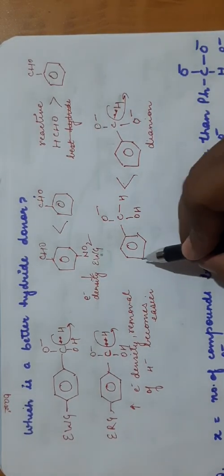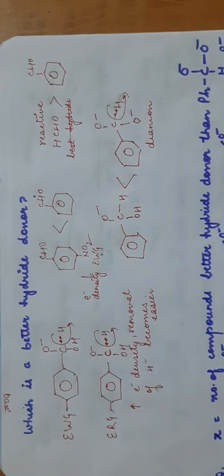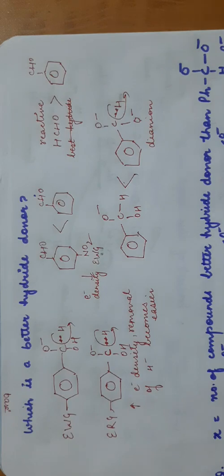If you place an electron withdrawing group, you have to remember, it will become a poor hydride donor. If you are placing an electron releasing group, it will become a good hydride donor.